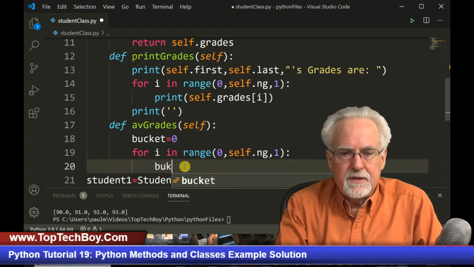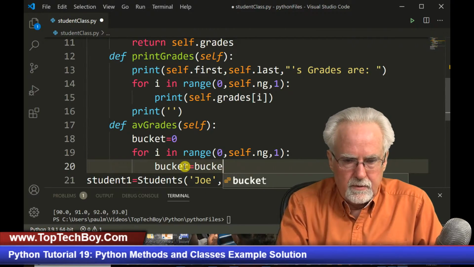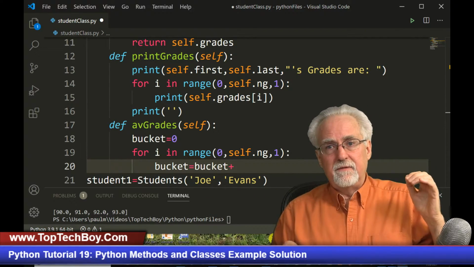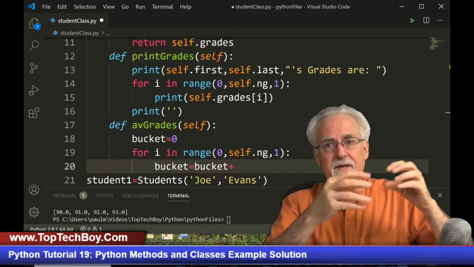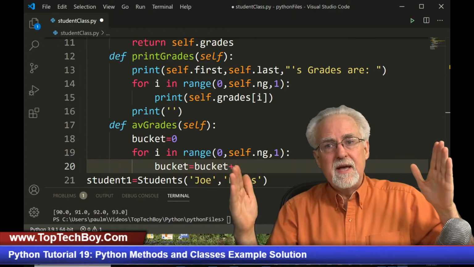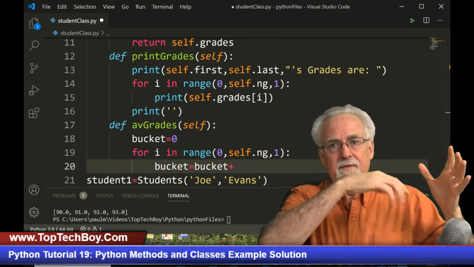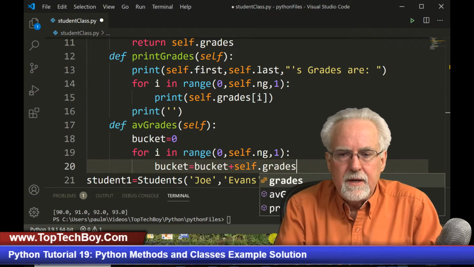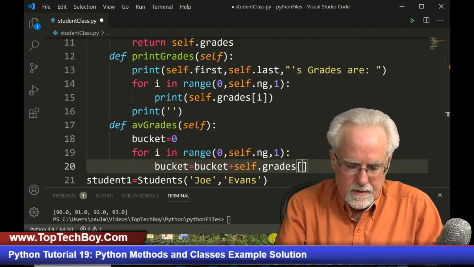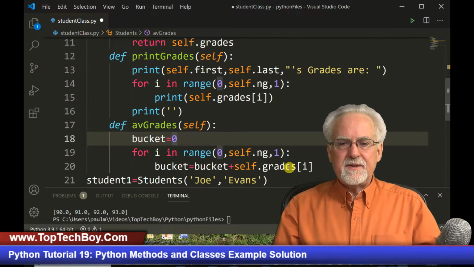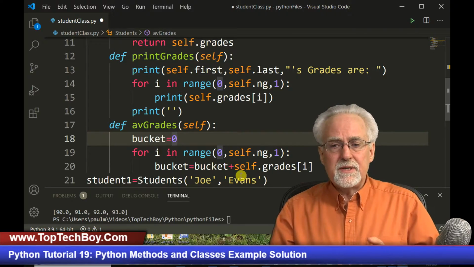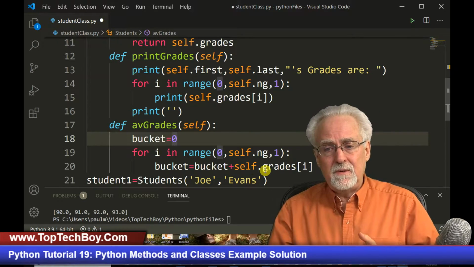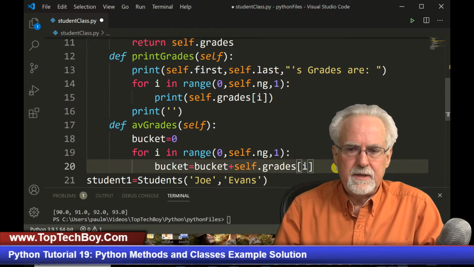So what we need to do is say bucket is equal to bucket plus, right? How do we average grades? We add all the grades up and then we divide by the number of grades. So I've got to go one at a time, step through that list of grades, and each time through take the bucket and add the new grade to it. So bucket is equal to bucket plus self.grades of i. Do you guys now see how this self is so that when student 1 is called, it's getting student 1 dot grades. When student 2 is called, it gets student 2 dot grades.